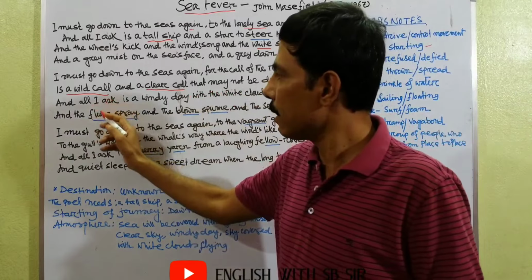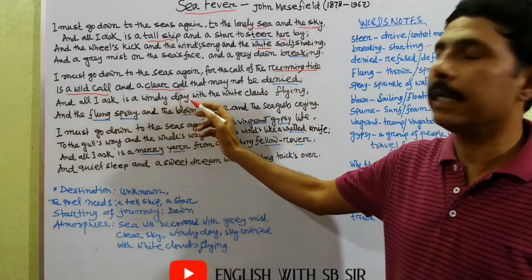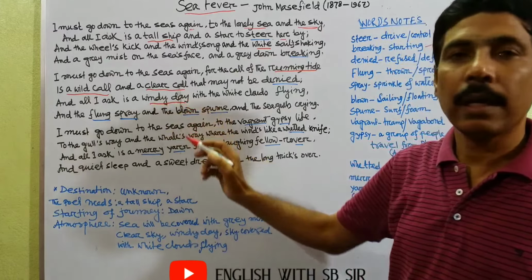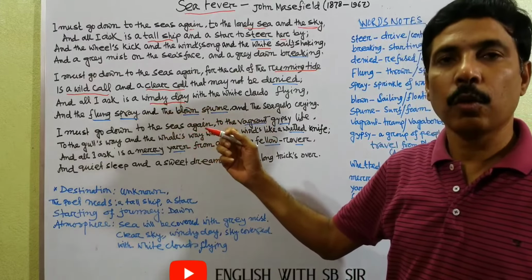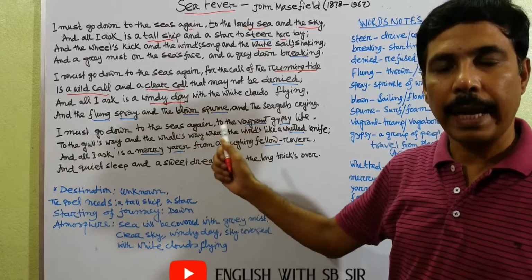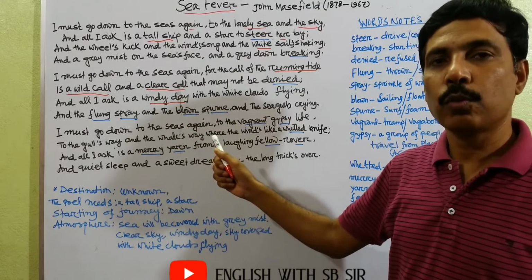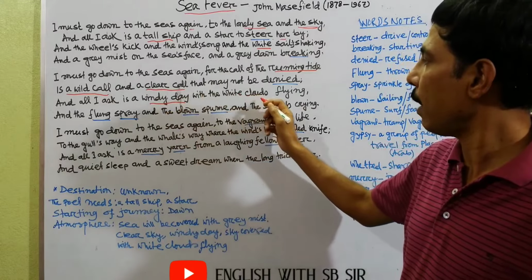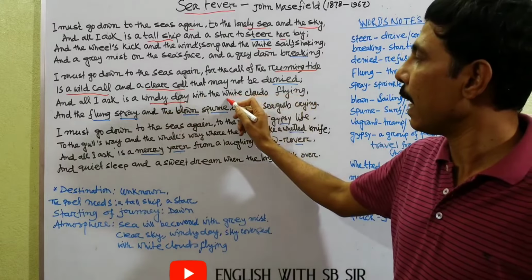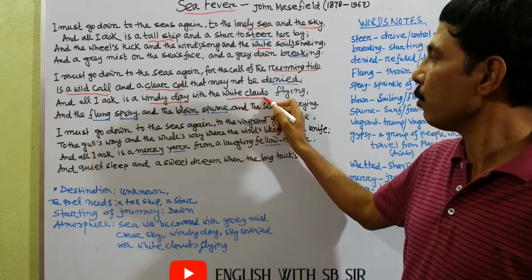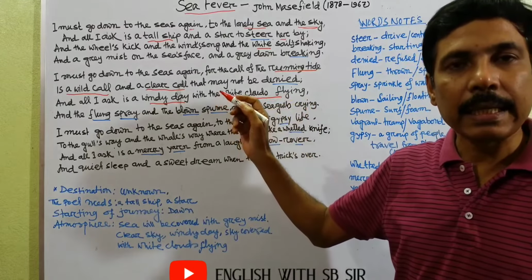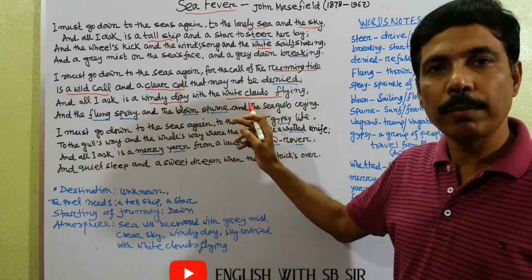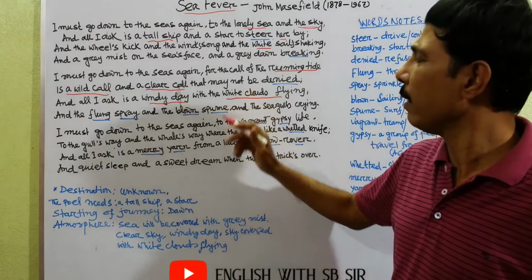And all I ask in this time, all I ask is a windy day. The poet prefers a windy day. That means when a wind will blow in that particular time, that will help the poet with the speed of his ship. With the white clouds flying, in the sky the white clouds will fly. That indicates it will be a very clear atmosphere. There will be no storm or rain.